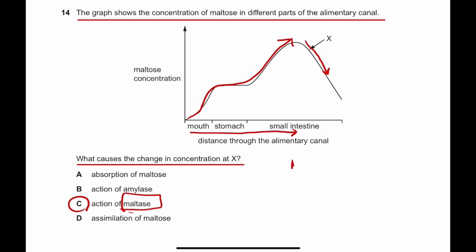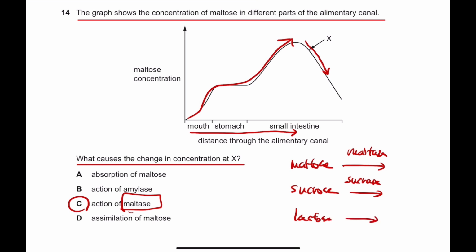So maltose gets broken down by maltase. Sucrose gets broken down by sucrase. And lactose gets broken down by lactase. So it's quite common that the names of the enzymes end with ASE.